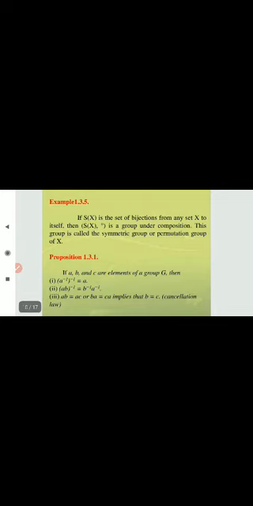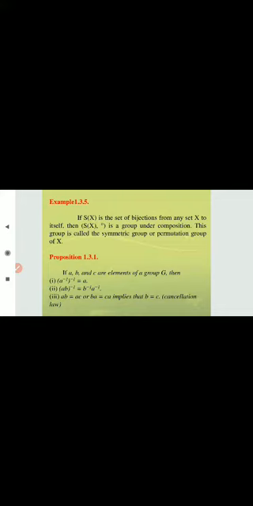Similarly, taking ab times b inverse a inverse and b inverse a inverse times ab, multiplying on the left or right hand side, we get the same condition.